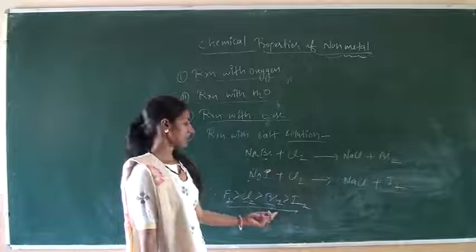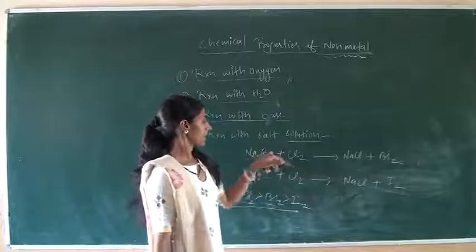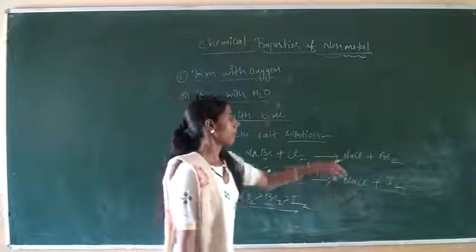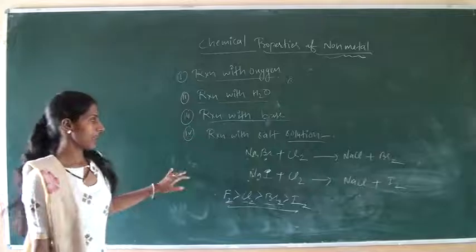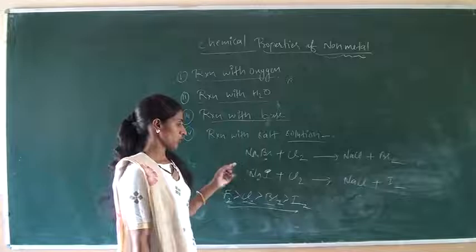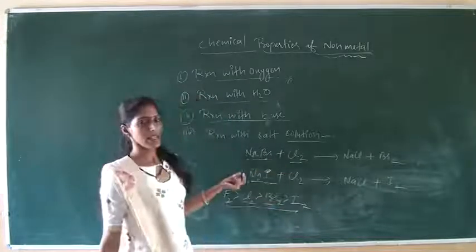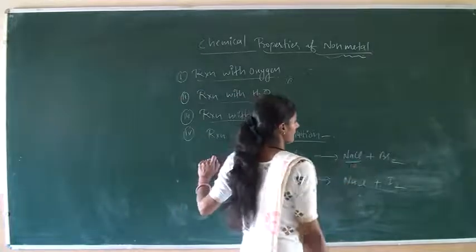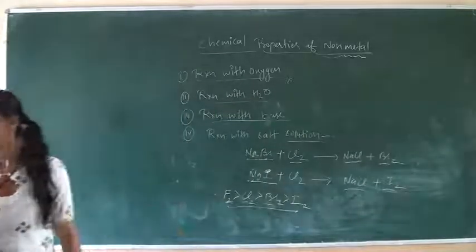Similar to metals, a more reactive halogen replaces a less reactive halogen and forms its corresponding salt. Okay, this is the reaction of non-metals with salt solution. Here chlorine is a non-metal, and sodium bromide and sodium iodide are salts of bromine and iodine. In this case, NaCl is formed in both cases and bromine and iodine are liberated.